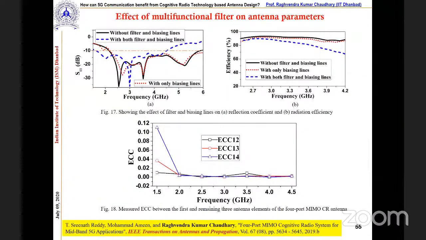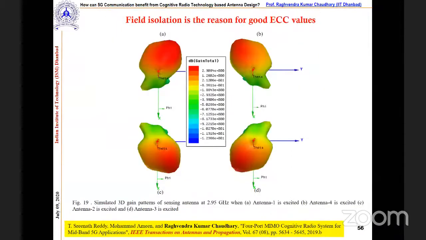These are the antenna parameters. We calculated all the things, efficiency, S11, ECC, and these are all within the limits I told you in the MIMO parameters. One of the reasons, if you see the radiation pattern extracted one by one from antenna 1 to 4, is that the radiation pattern keeps rotating. This also provides very good diversity, which is why we are getting good isolation as well.